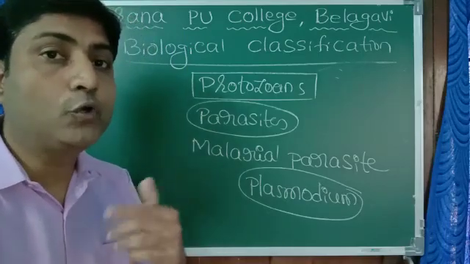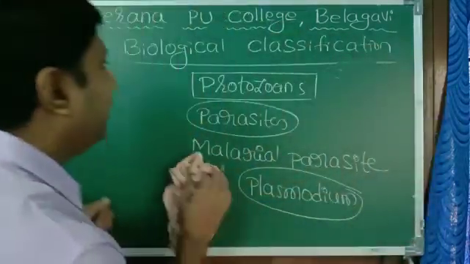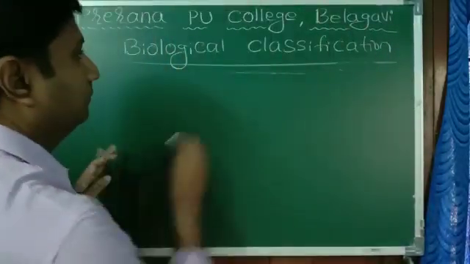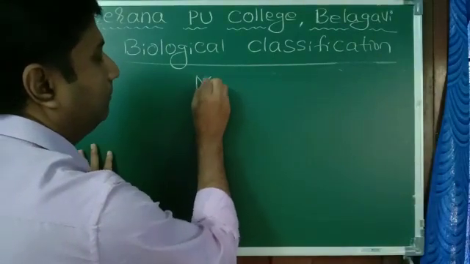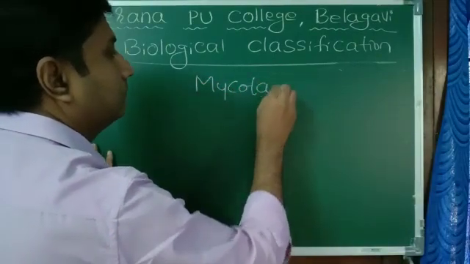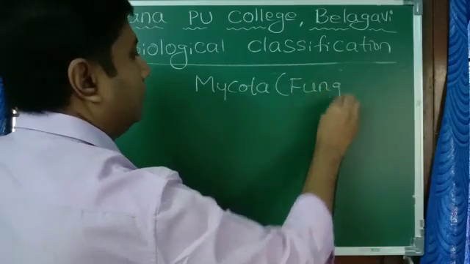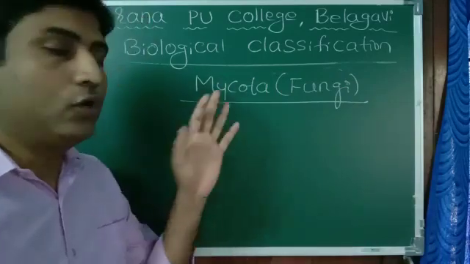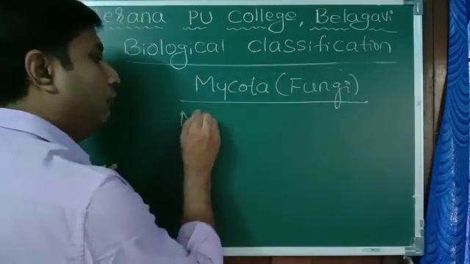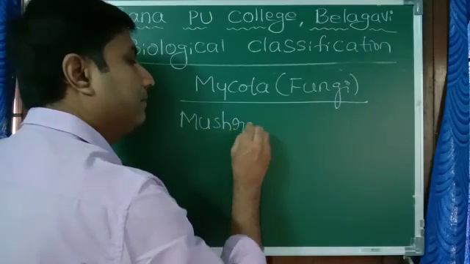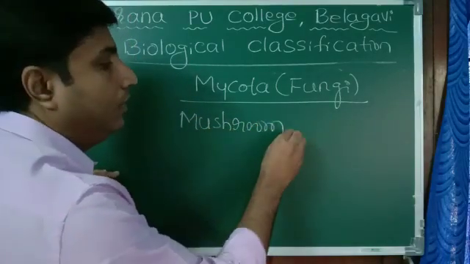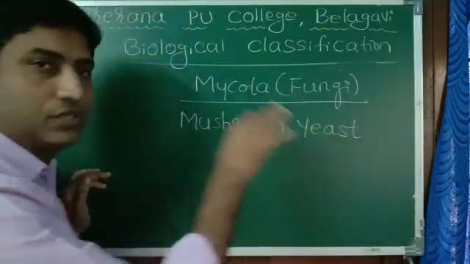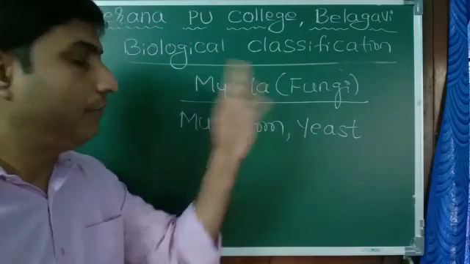Now we will move on to the next kingdom, that is kingdom Mycota, or you call it fungi. Fungi or Mycota. One example is mushroom, which we can see very easily. Some of them are edible. One more example you can give is yeast. You are very familiar with yeast, which is microscopic. Yeast is another example for fungi.